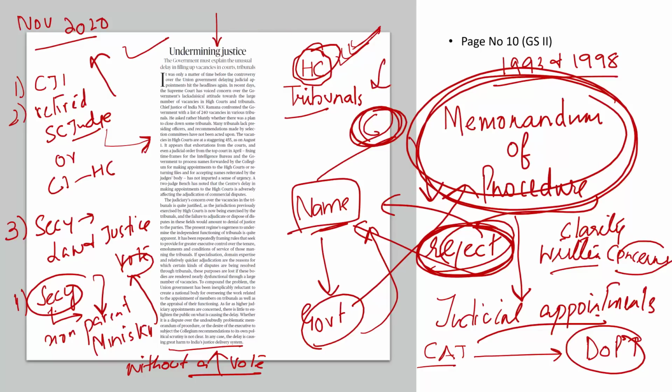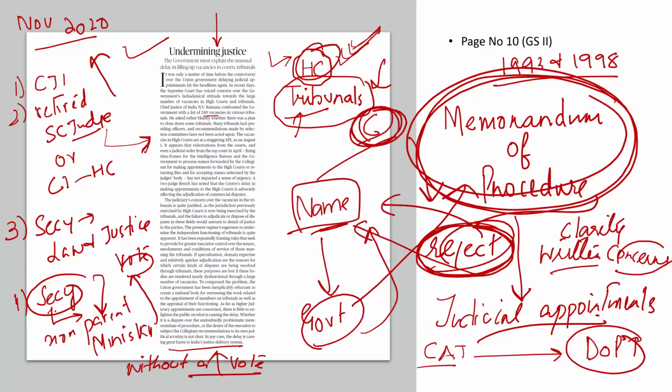Long story short, under the heading on justice, this editorial talks about two important things. Number one, there are more than 455 vacancies in various high courts. The government is not filling these vacancies. And this undermines the justice delivery system in this country. Number two, regarding the tribunals, there are close to 240 vacancies in various tribunals. And this issue has been flagged by the Honorable Chief Justice of India, Mr. N.V. Ramana as well.